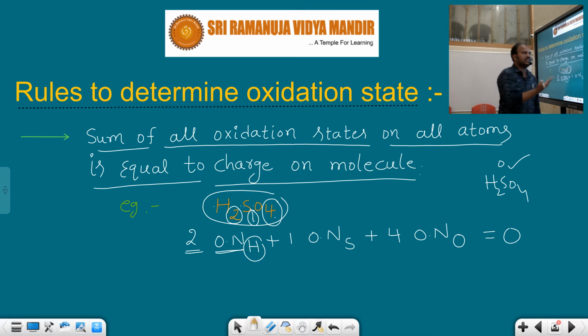H2SO4 is electrically neutral, no positive charge, no negative charge. That's why the charge is 0. So the sum of the oxidation number of hydrogen, oxidation number of sulfur, and oxidation number of oxygen should be equal to its charge.